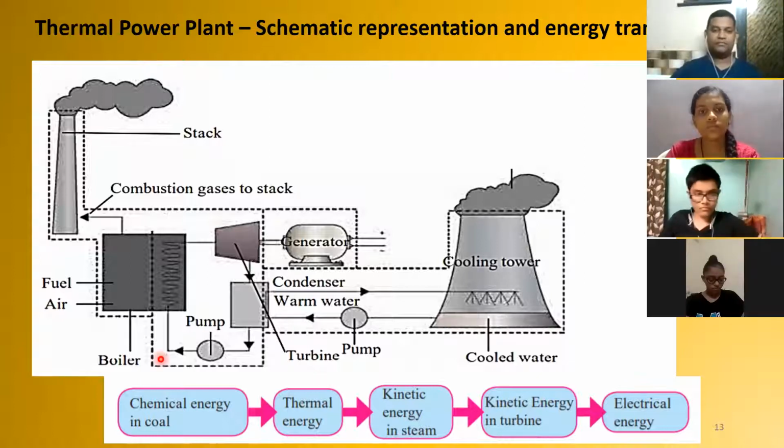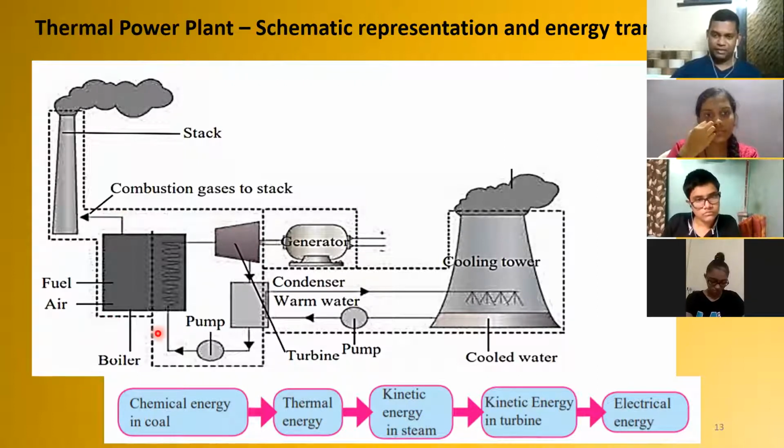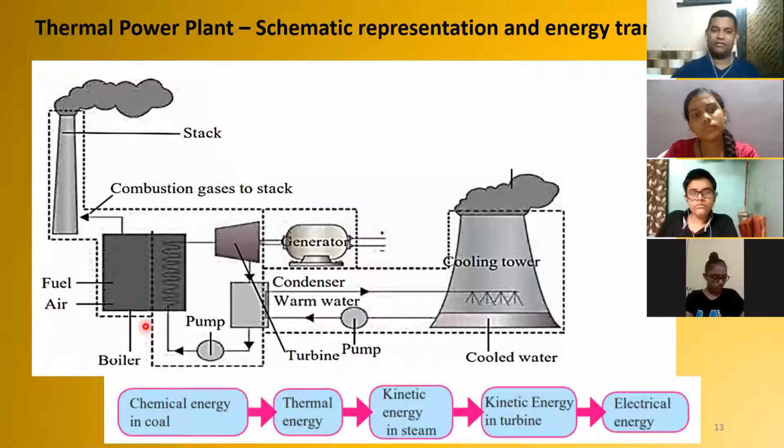First thing, you can see there is a combustion gas. Observe here, everyone. There is a boiler. Coal is burnt. When it burns, a lot of heat is generated. That heat is used to boil water in this boiler.